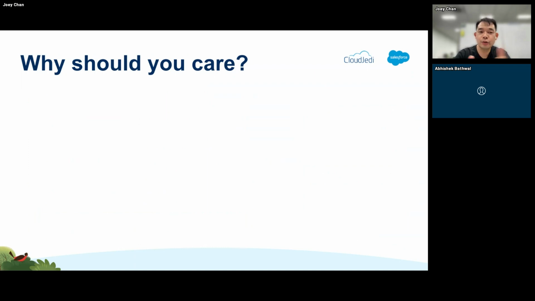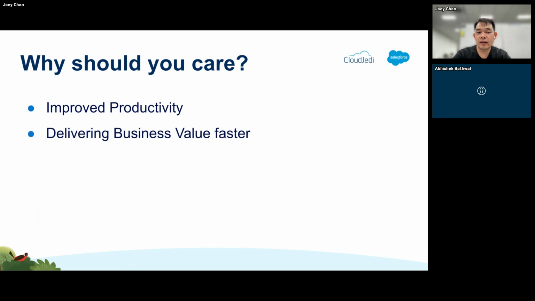Number one is, why should you actually even care about all of these, right? So number one is, of course, improve productivity, right? This is what most businesses are really looking for. They're looking at how they can maintain the same level of staff, but be able to do a lot more, whether to help the business increase their revenue, or save on costs, right? But at the end of the day, they want to be able to improve a lot in terms of productivity. And number two, the question is, how can we actually deliver business value faster, right?